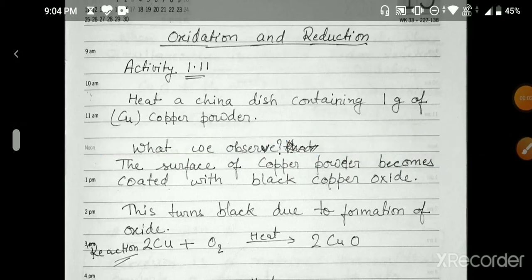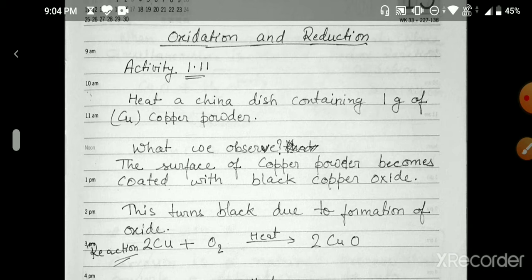In today's lecture, the first topic will be oxidation and reduction reactions, and at the end of that we will try to understand the redox reaction. Later on we will also discuss corrosion and rancidity. Okay, so before that, let's have a quick recap of what we have done till now.